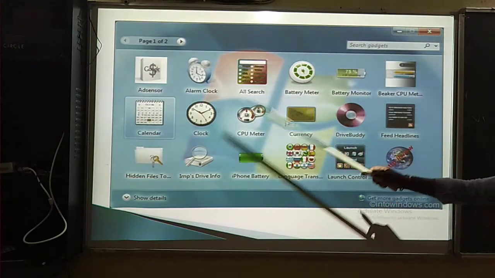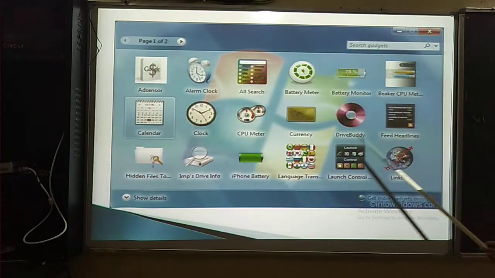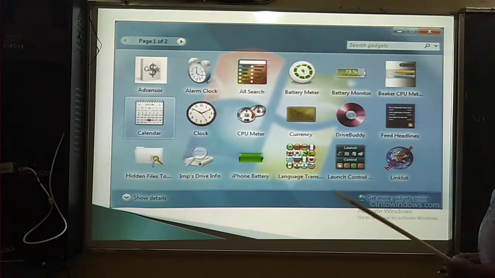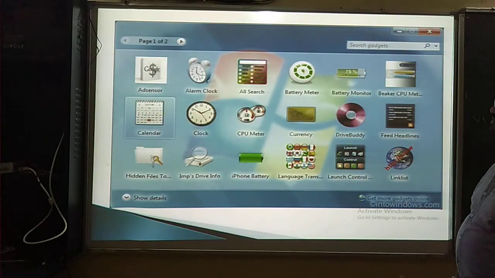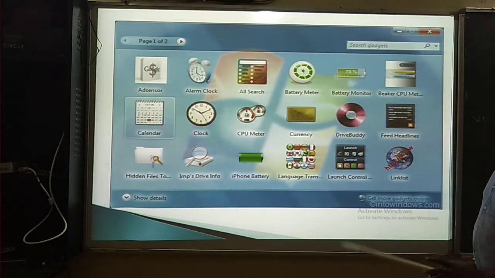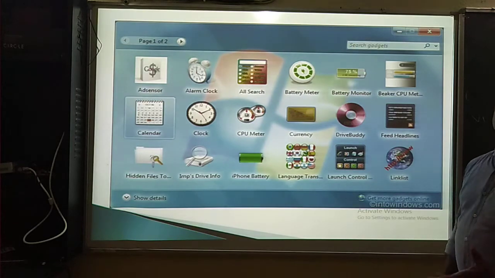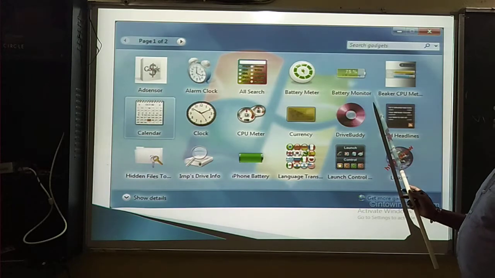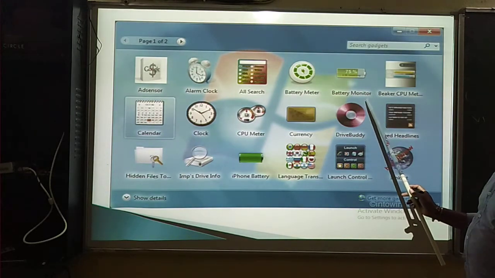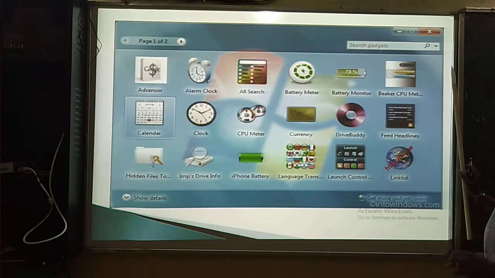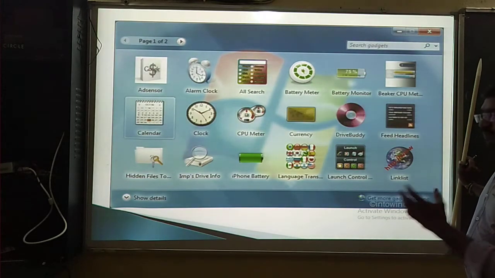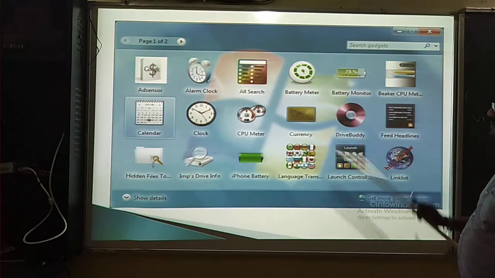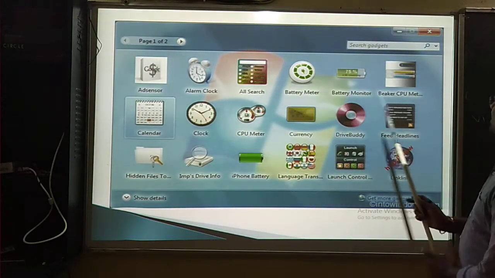Then what is the importance of gadgets? The clock and calendar are automatically displayed on the desktop. They are also used on laptops. For example, you may want to know the charging capacity of your laptop. For that you use the battery monitor gadget. When you click the battery monitor gadget, it shows the percentage of charge in your battery. So this is the use of the gadget.